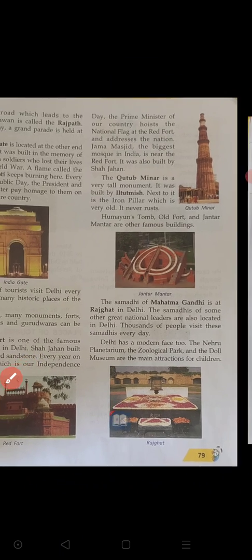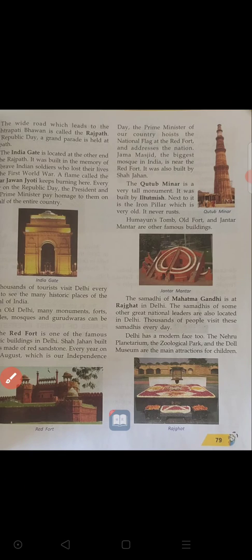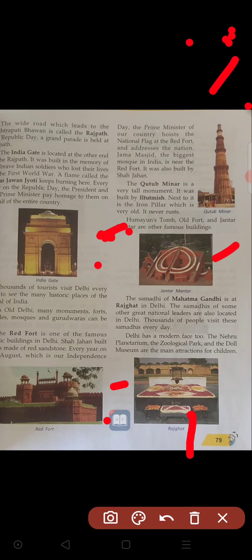Okay. See here, it is Jantar Mantar. Jantar Mantar was used to observe space in ancient times. It was considered one of the space research centers, like we have ISRO now, NASA and ISRO, like that. At that time, they observed the changes in space in this building. This is called Jantar Mantar. Now also we have this building in Delhi city. Jantar Mantar is its name.